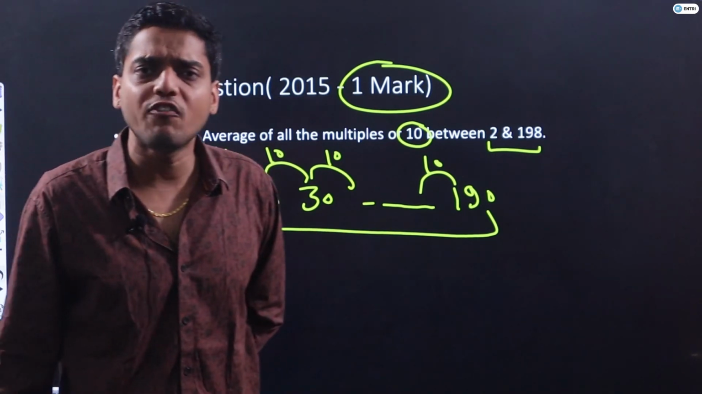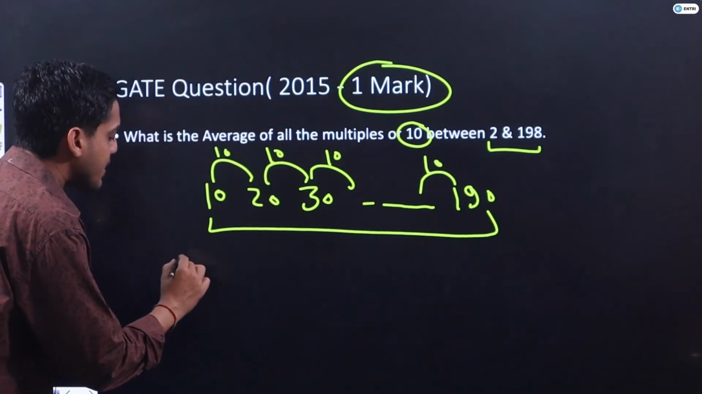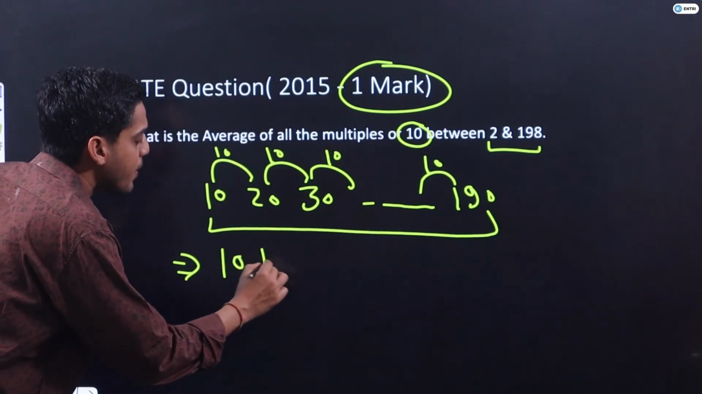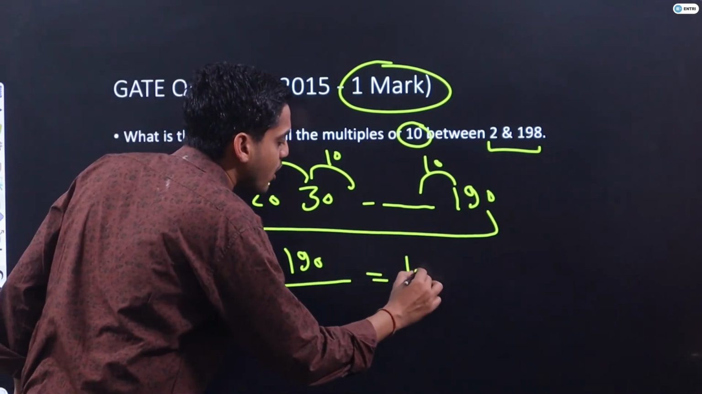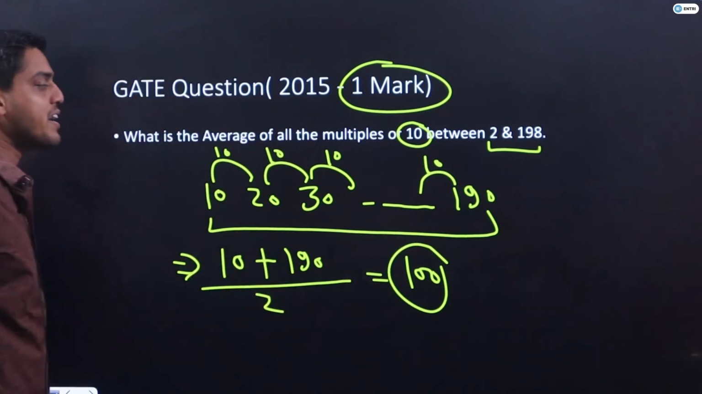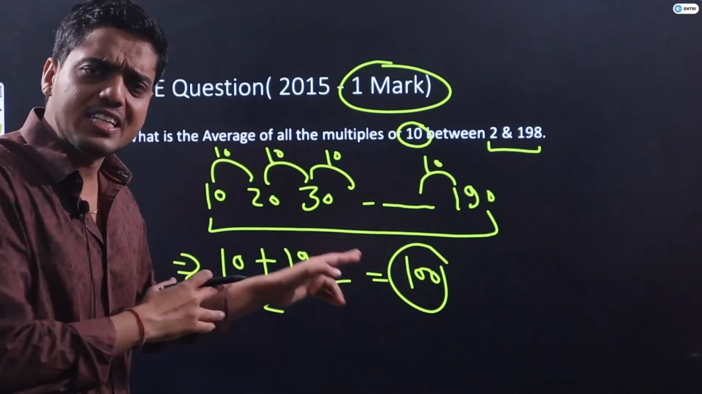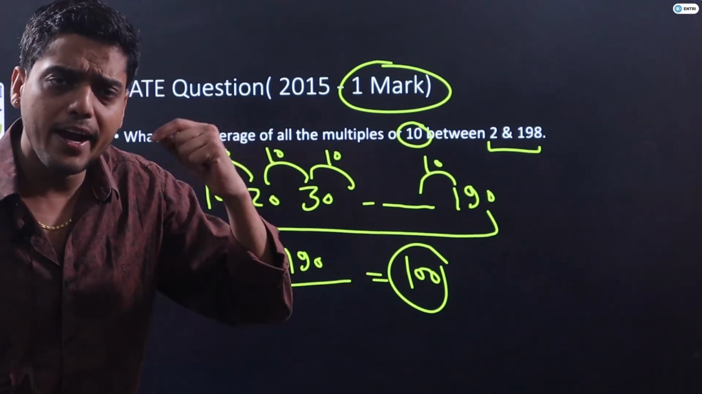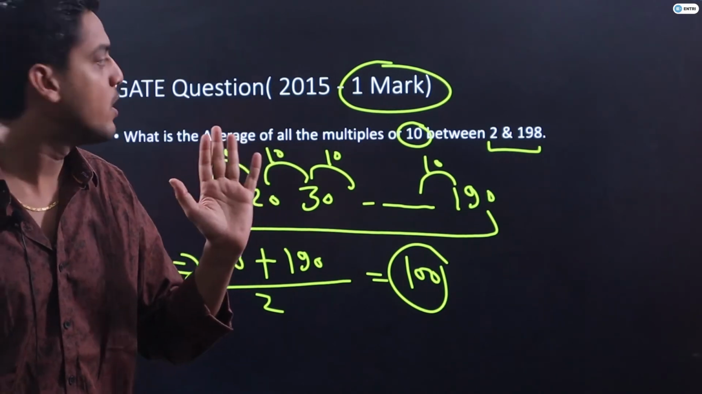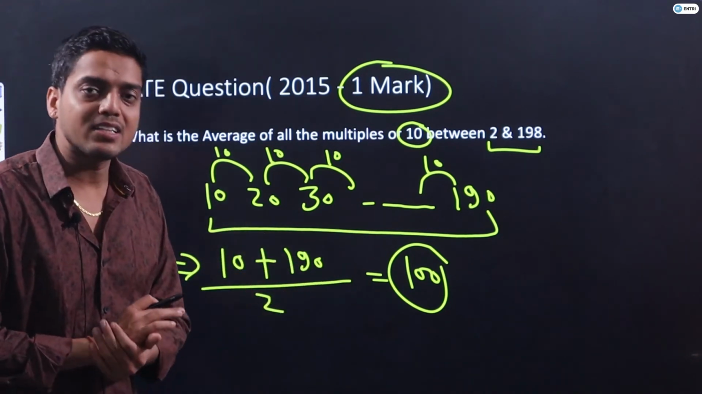And what is the average of an AP, guys? You will say the average of an AP will be first term plus last term upon 2. So my correct answer should be what, guys? 100. 100 was the correct answer, and I hope you all can do this kind of question in less than 20 seconds. Just read the question and tick the answer. That's it. Okay, so it was a 1 mark question in your GATE 2015. The 100 was the correct answer for this question.